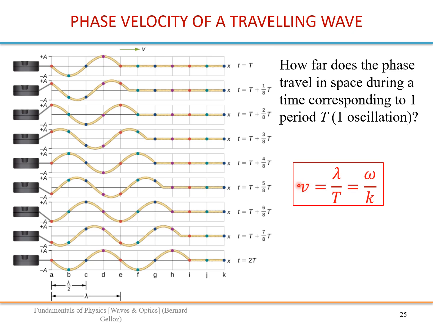So our speed is just the distance traveled divided by time, so it's lambda over t, and because of the relationship between omega and t and lambda and k, you can write it as omega divided by k. So this is your phase velocity. The group velocity would be similar but different. It is d omega divided by dk, the derivative of omega with respect to k. And of course this is in meters per second.